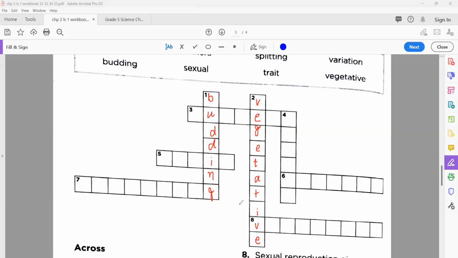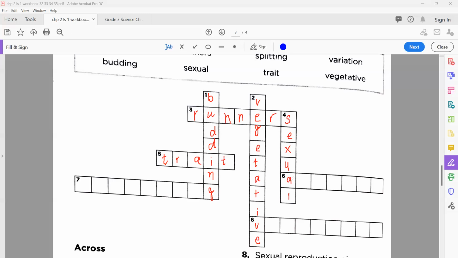Number three, runners. Number four, sexual. And number five is trait.